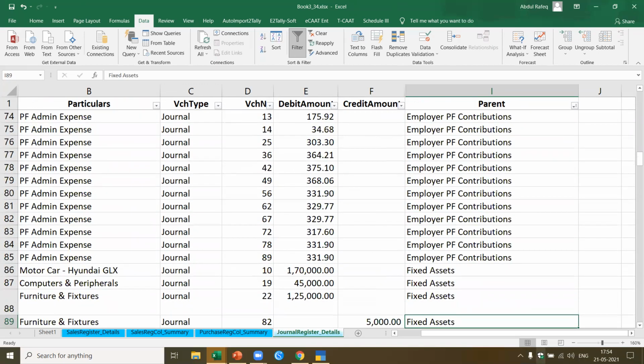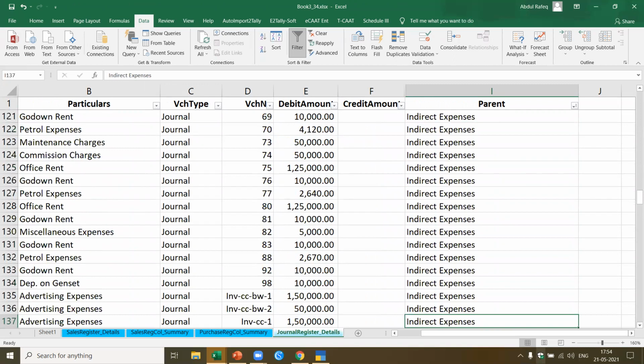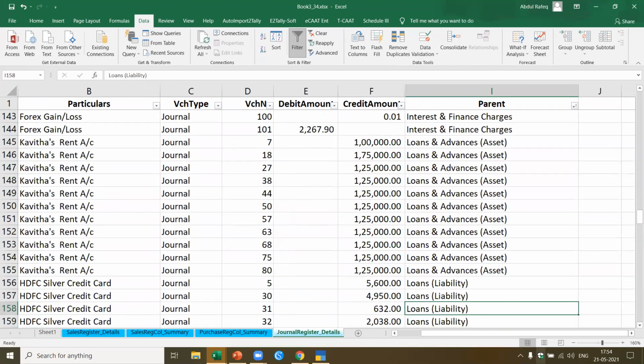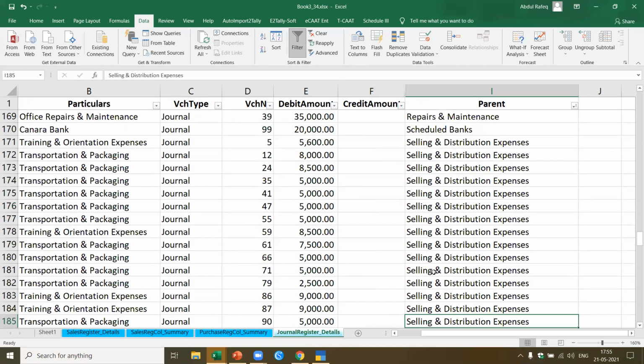Okay, so it means I'll get to know all the journal entries they passed. Not only that, as per each category of the parent, under which head of account they have passed this entry, I can get this. For example, loans and advances. How many loans and advances are passed? Here, if you see rent account, all of a sudden I find there is an exception here. It's supposed to be 1 lakh, and then it jumps to 1,75,000. So this clearly stands out as an exception. So I can mark it and ask why there's an exception. I go back to Tally and cross check why this amount has been paid, or do a little exploration to check why this is an exceptional transaction. So I can just do a ledger scrutiny based on these details itself.